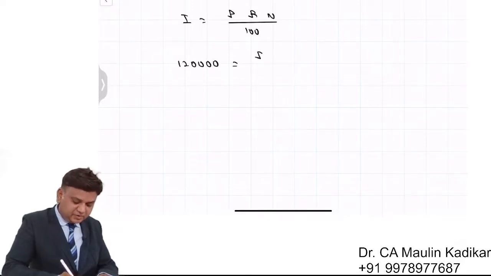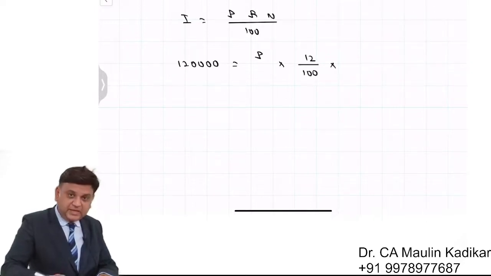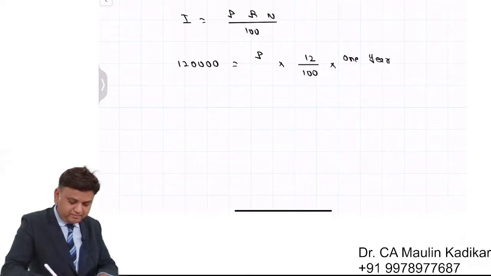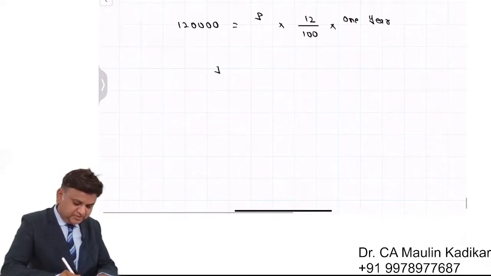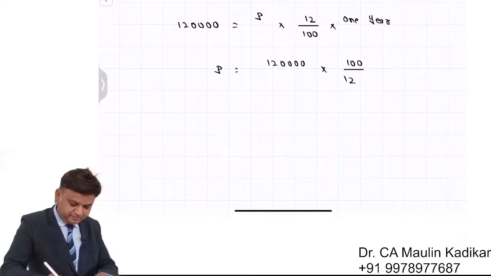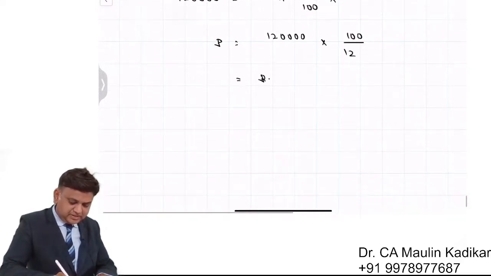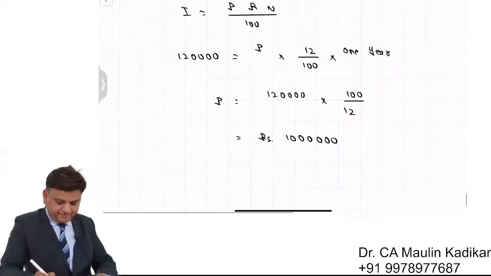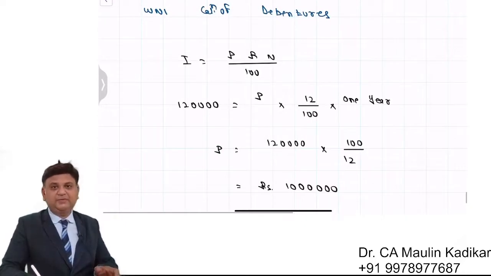What is principal? We do not know. Rate of interest is 12 percentage. Time period is provided as 1 year. So as far as the principal is concerned, it is 1,20,000 into 100 divided by 12. That comes to rupees 10 lakhs. This is the way the amount of the debentures is calculated.